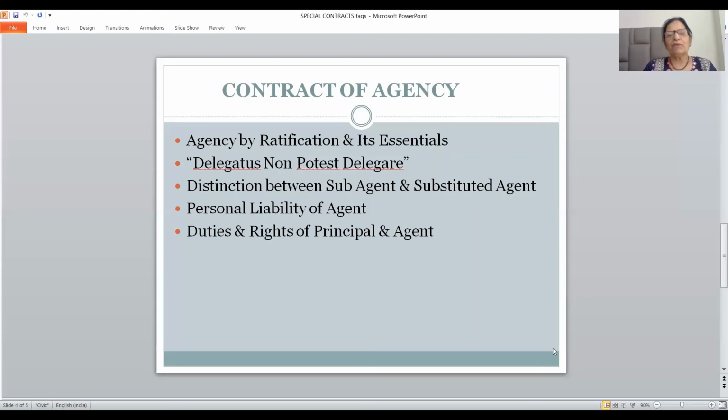There are 5 to 6 points of distinction between sub-agent and substituted agent. So again, friends, I have told you number of times, distinctions must be written in the tabular form or T form. 4 columns. One is the serial number, second is basis, third is the first term, sub-agent, and the last will be substituted agent.